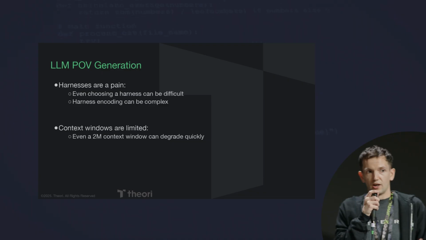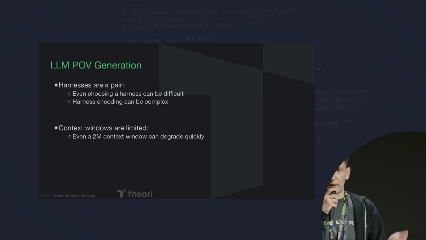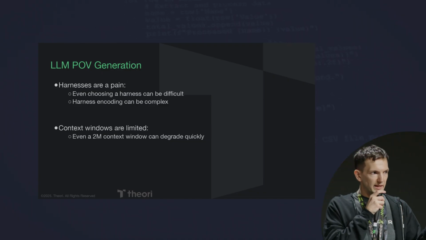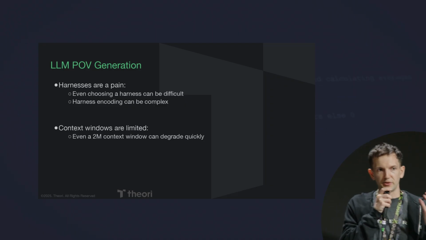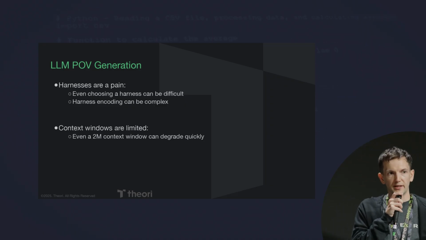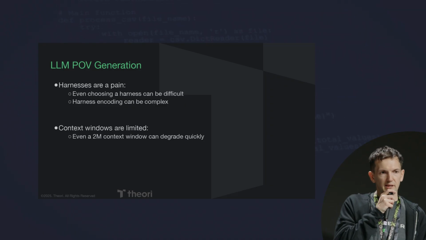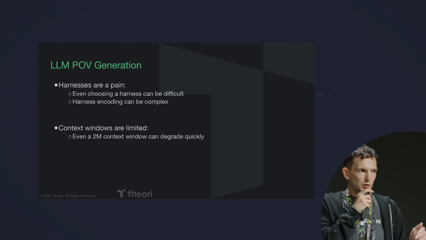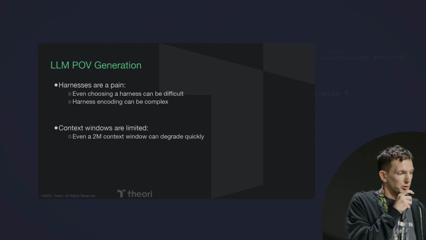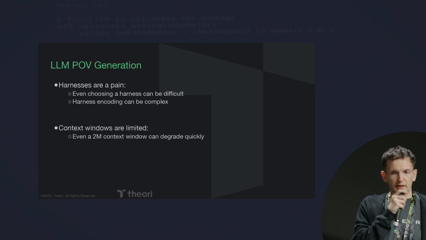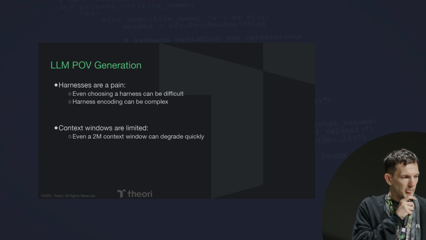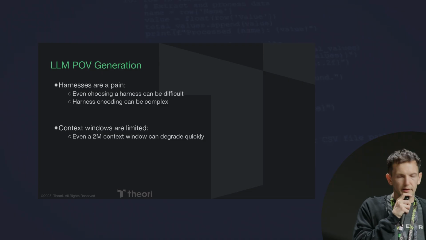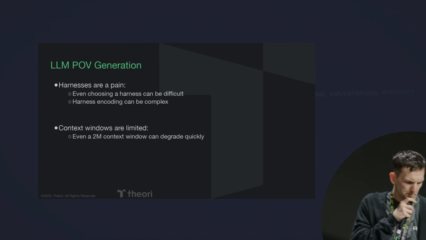The second is that harnesses are encoders, right? They're taking some sort of data and producing binary blobs on disk. That's one packed blob of data. This could be protobuf. It could be TLV data. It could be compressed. It could be really anything, because whoever wrote the fuzzer gets to decide what they want to do. The second problem is context windows are limited. So we talked about before, even a large context window can degrade quickly.